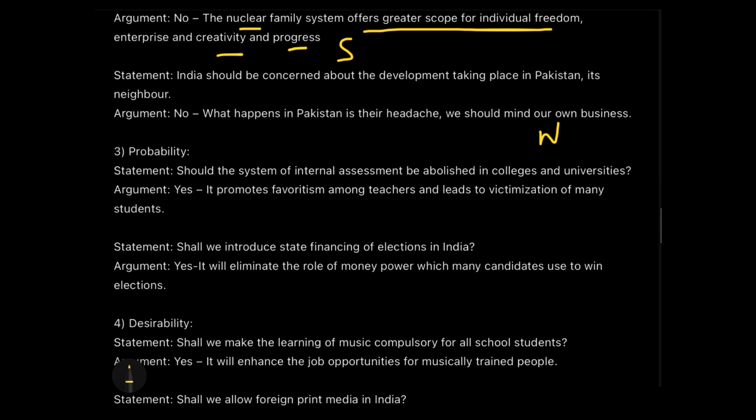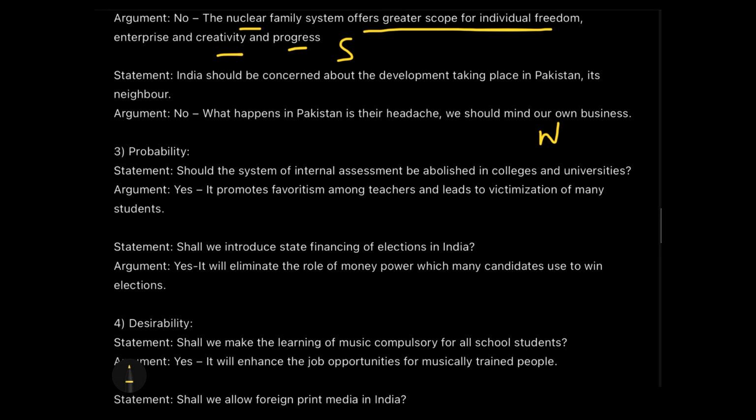Even if we haven't experienced it, the probability or improbability of the logical connection of the argument with the statement will decide the answer. That means it's not necessary that we have always experienced it, but the probability of it being true will be a reason for making the argument strong or weak.